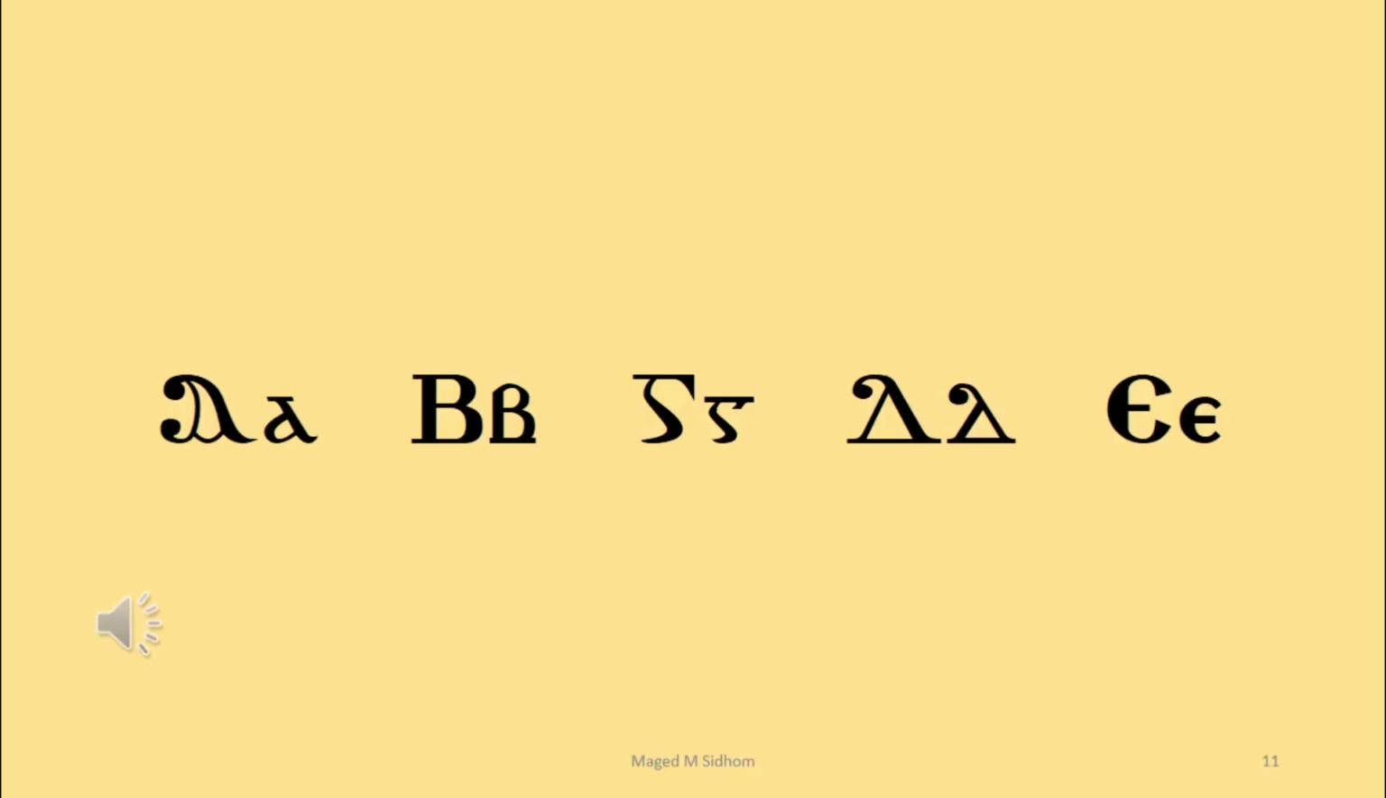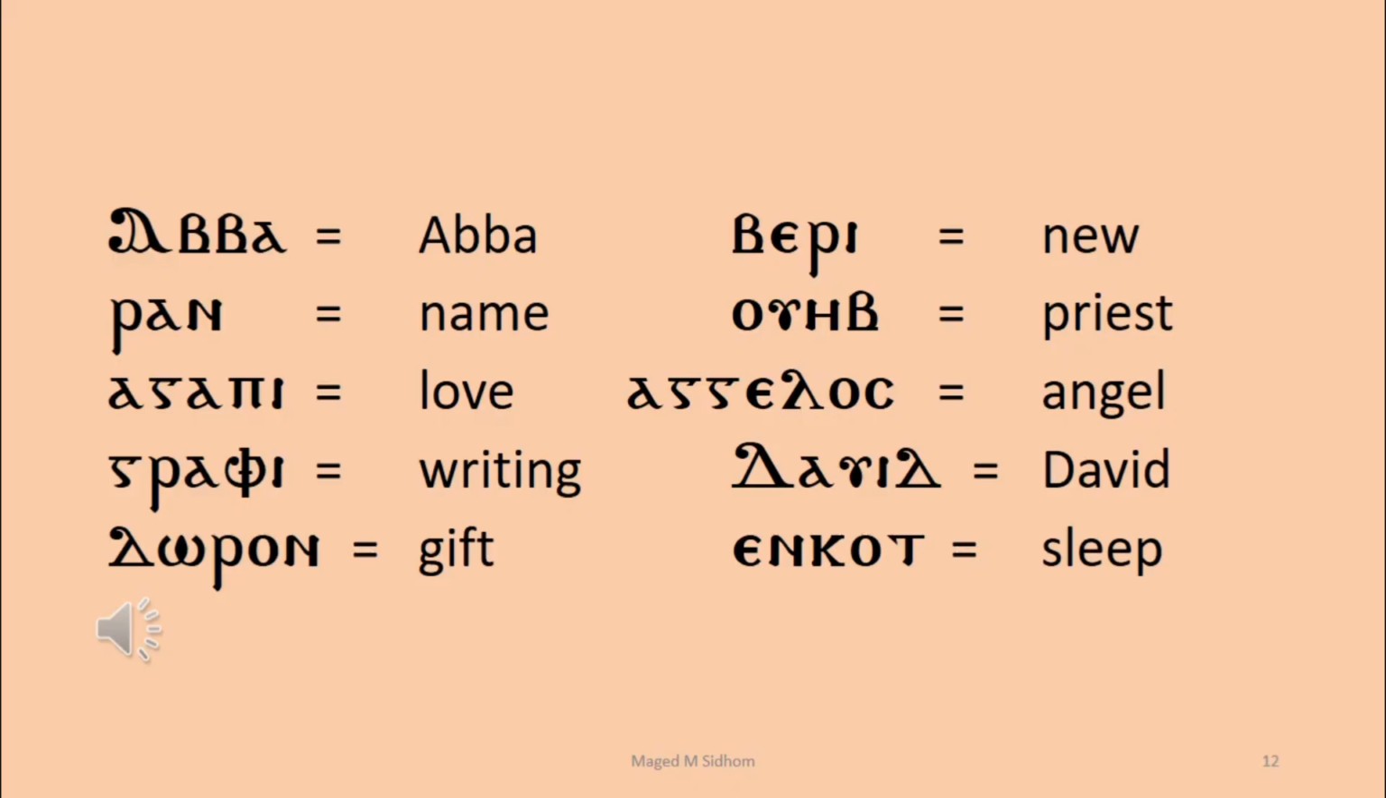Let's review the 5 letters we've taken today. Alpha, Vita, Gamma, Delta, A.